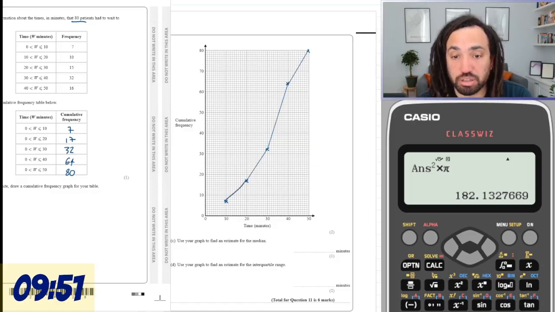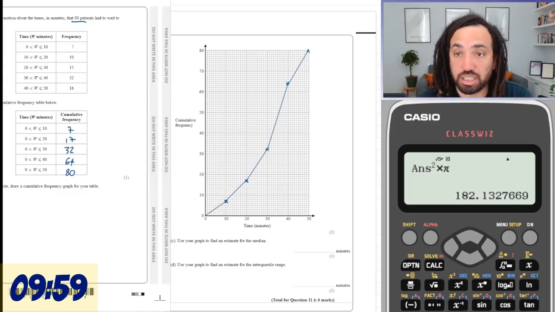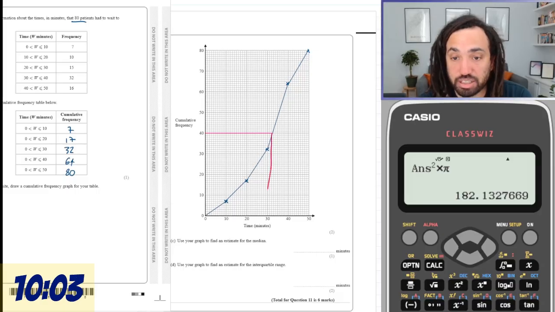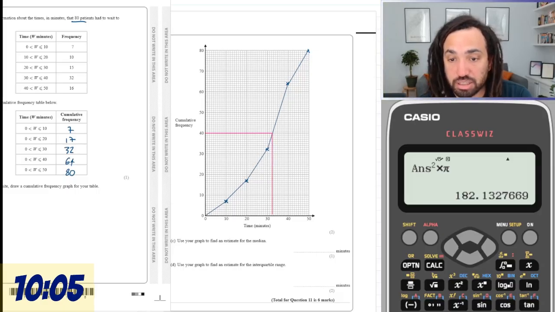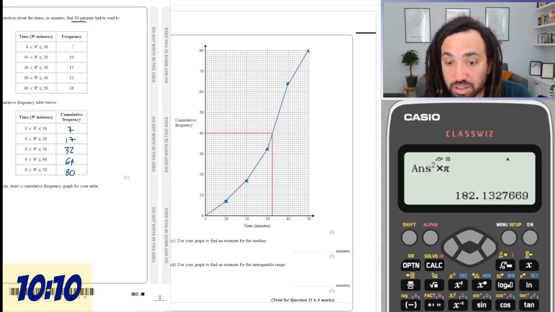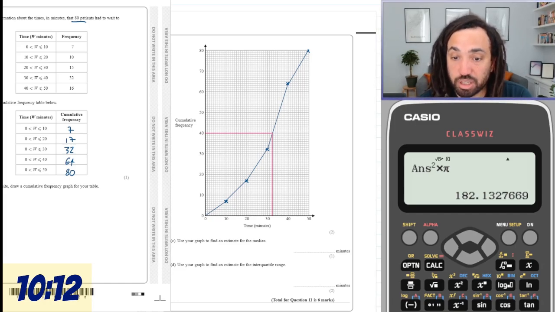So I'm now a straight line guy after being a long advocate for curves. Anyway, use your graph to find an estimate for the median. It does say use your graph, so I'm definitely going to have to draw that line on there and then draw the line down. This is where doing it on a computer really slows me down. But that to me looks like about 33. We're going to go 33.